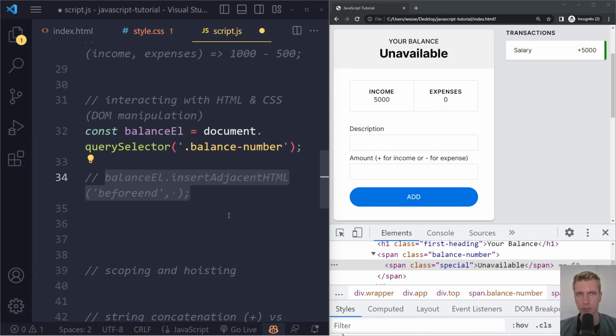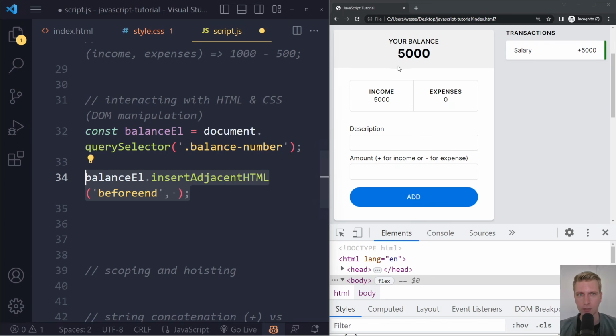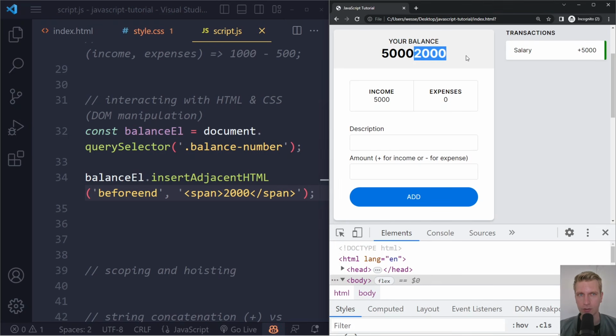And let me actually comment this out because now we still have unavailable here. Right, so this is what we have. And now let's say we want to add something after the 5000 number. We want to insert some HTML. So then here we could have a string with span, maybe some number 2000, right? So if we do this and refresh, we will get 2000 after it.